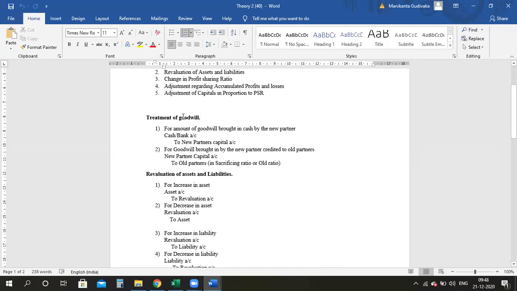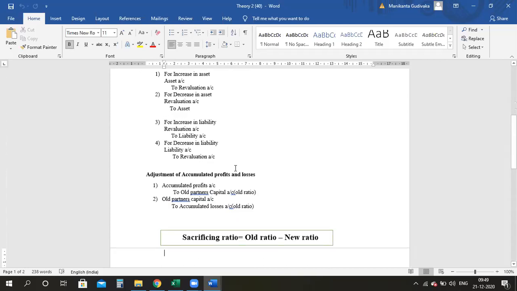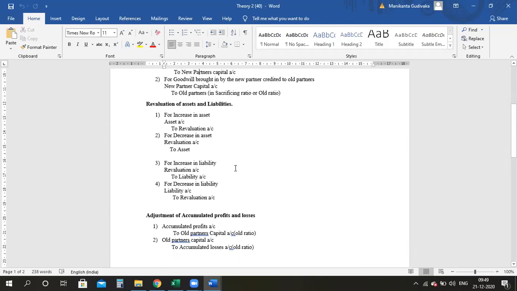Whenever there is a treatment of goodwill, you will write the first journal entry as cash account or bank account debit to new partner's capital account for the amount of goodwill which has been brought in. Again, the goodwill has to be distributed between the old partners in the sacrificing ratio, wherein new partner's capital account debit to old partners' accounts, you will do it in the sacrificing ratio. We have already seen the formula for sacrificing ratio: old ratio minus new ratio. Don't forget that.